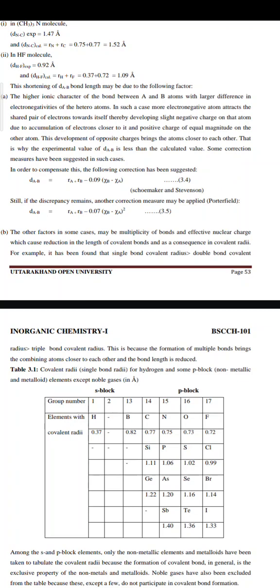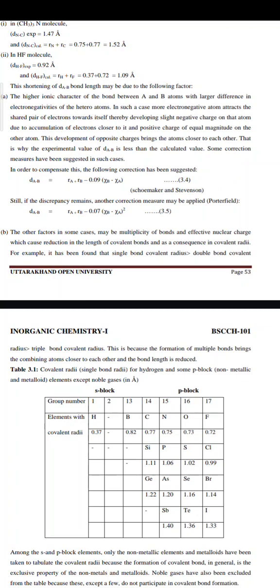In such a case, the more electronegative atom attracts the shared pair of electrons towards itself, thereby developing a slight negative charge on that atom due to accumulation of electrons closer to it, and a positive charge of equal magnitude on the other atom. This development of opposite charge brings the atoms closer to each other. That is why the experimental value of d(A-B) is less than the calculated value.